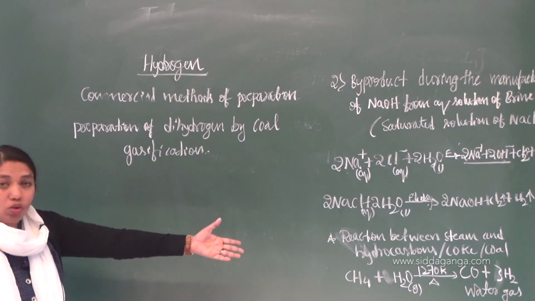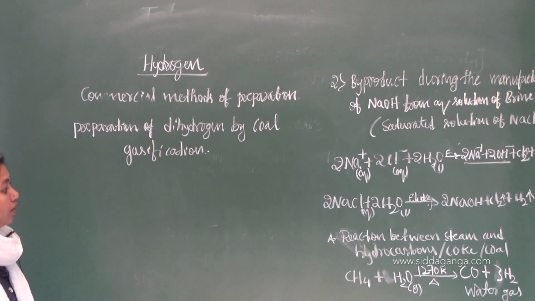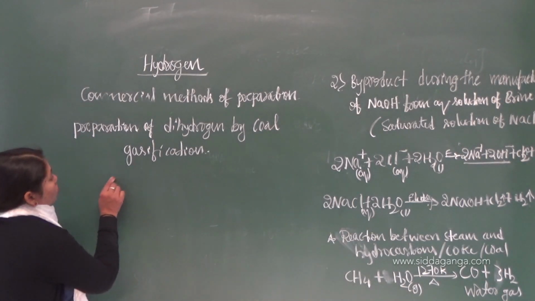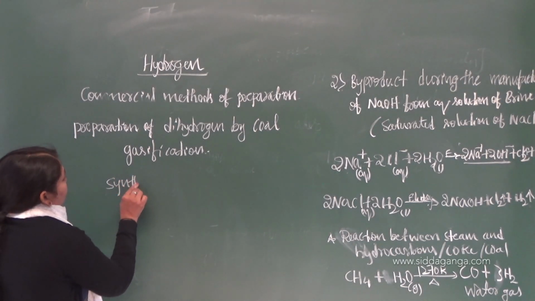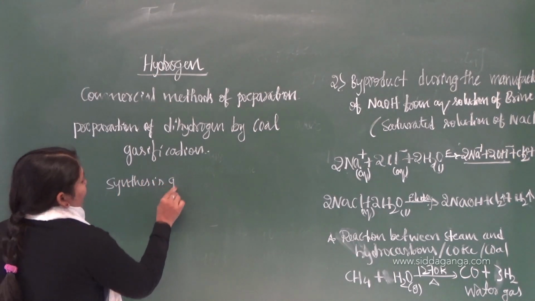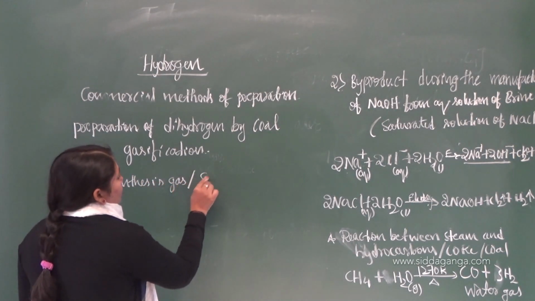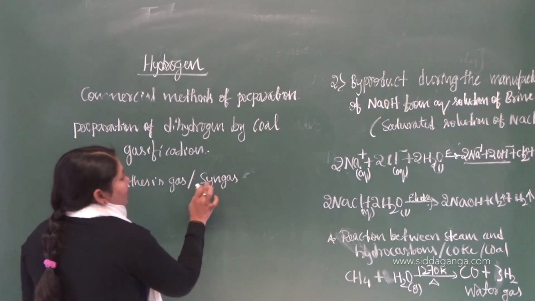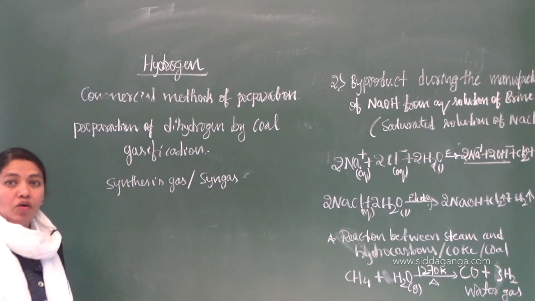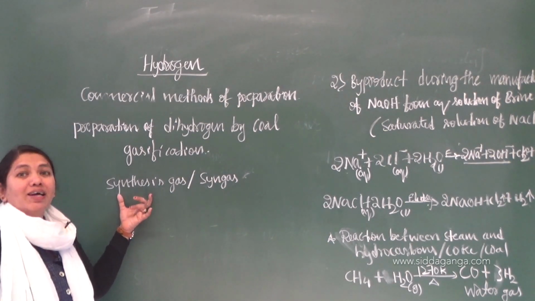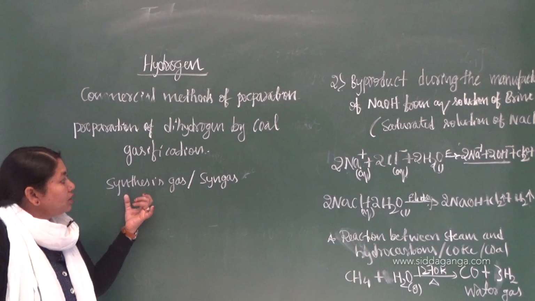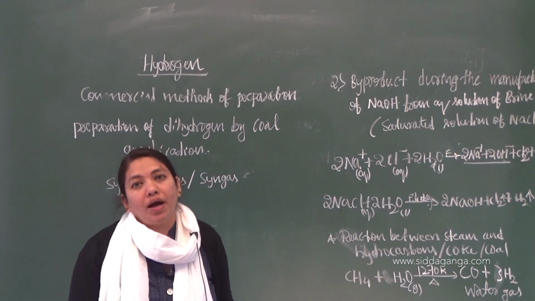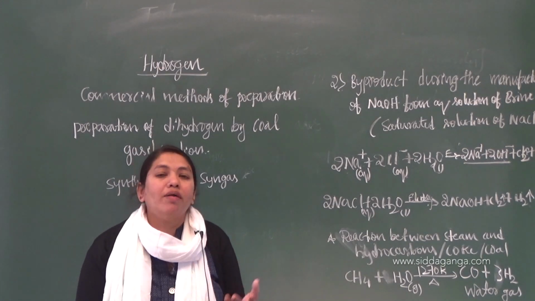It is almost similar to the last one we have discussed. So here, as I said, water gas, it is also called synthesis gas. Simply we can call this one syngas also. Syngas means synthesis gas. Why is water gas called syngas or synthesis gas? Because it is used for the preparation of many other important hydrocarbons as well as some organic compounds.